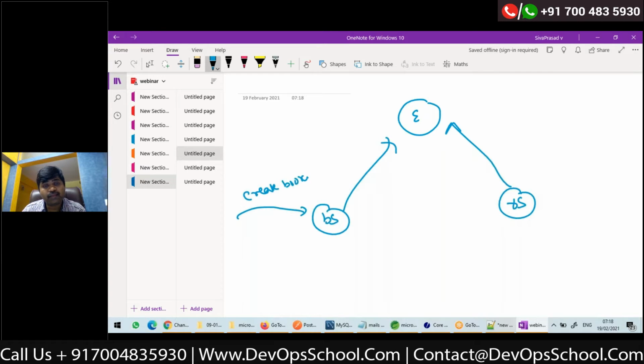a booking will be created. Then according to my use case, for that booking, I need to create a route for that cargo, right? So the booking service has to make a REST API call to the routing service and ask for the optimal itinerary. It will give the response and then the booking service will update. Now the booking service has to make a REST API call to the routing service.